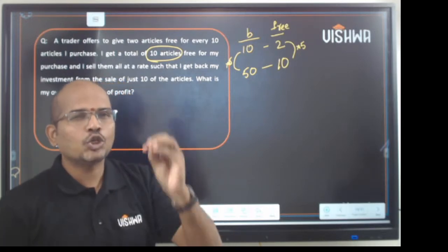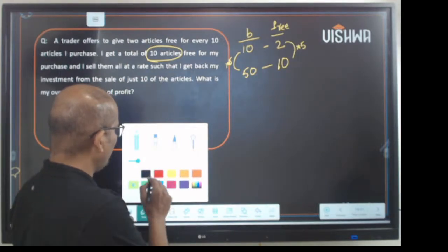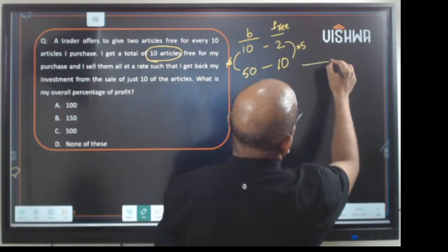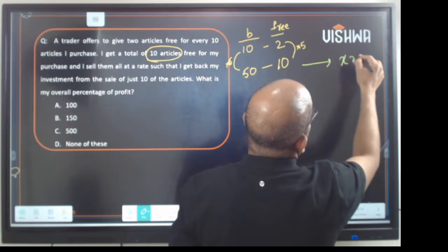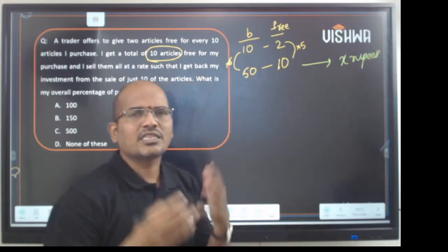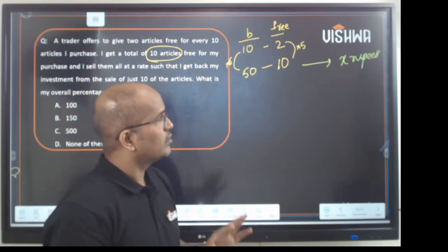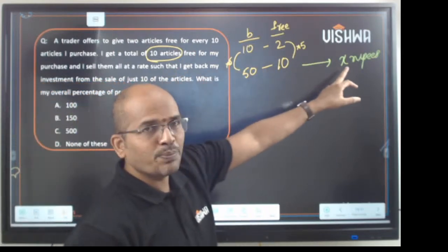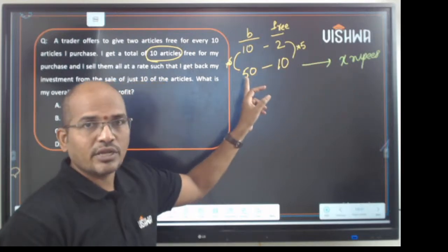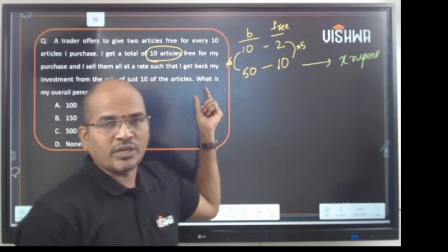Now assuming that this person has spent some X rupees. Okay, imagine X as 1000, 1 lakh, 100 rupees, something. So this fellow has spent X rupees on 50 objects, he got 10 free. So it means that for X rupees he got 60 objects, isn't it?